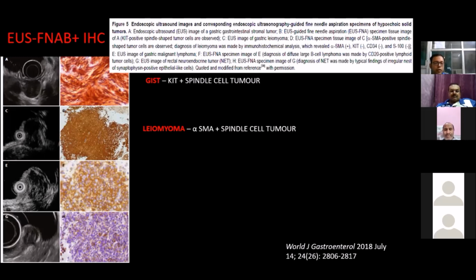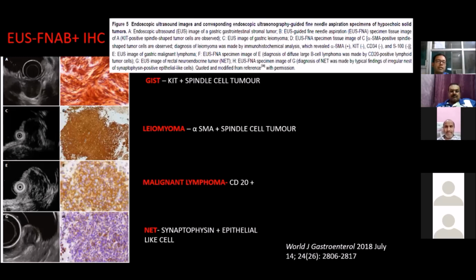Both are spindle cell tumors, but immunohistochemistry will differentiate between the two. Now, if there is CD20 positivity, then this lesion becomes a malignant lymphoma. Whereas if there is synaptophysin positivity, then the same lesion becomes a neuroendocrine tumor. So the importance of immunohistochemistry comes into use in endoscopic guided biopsy.